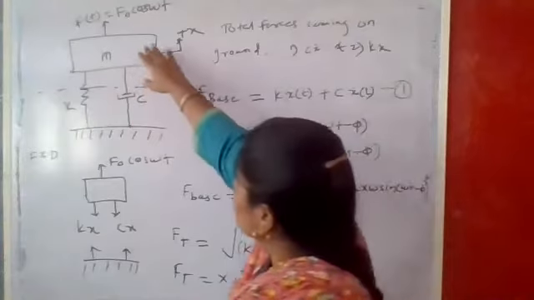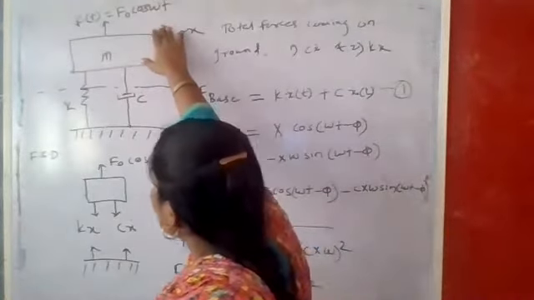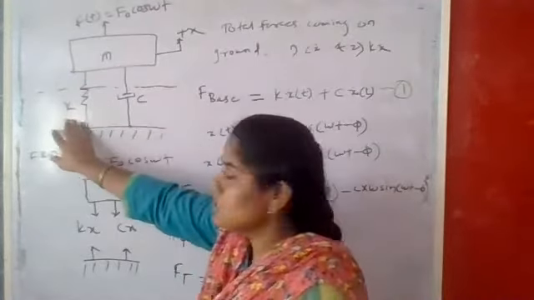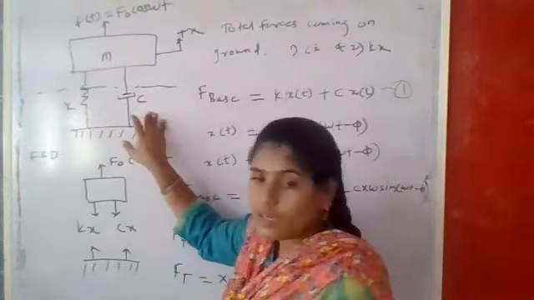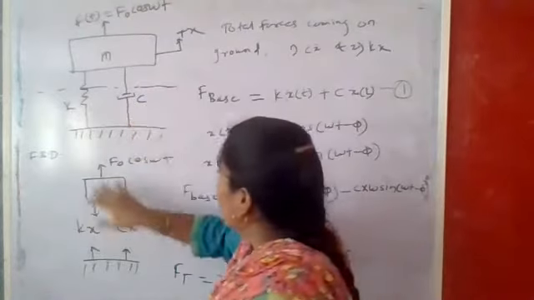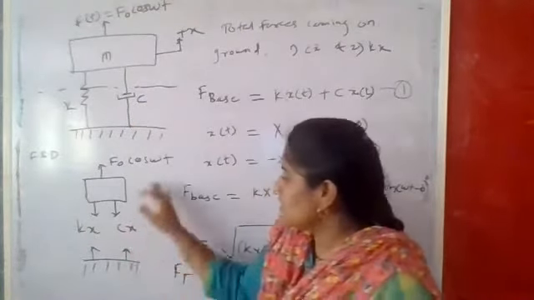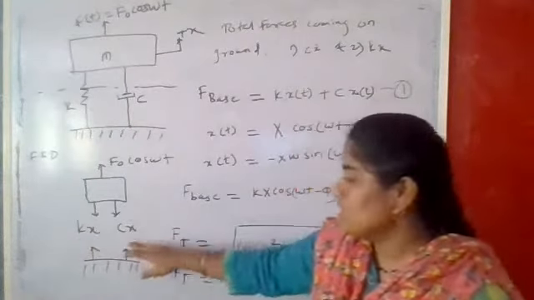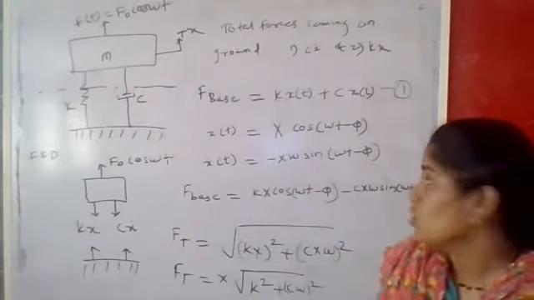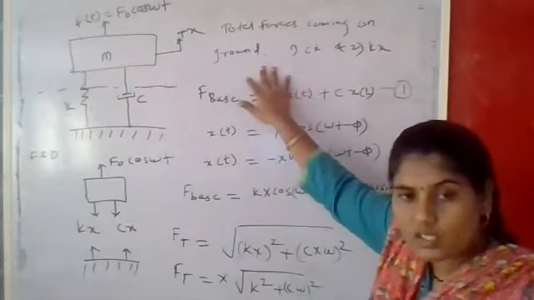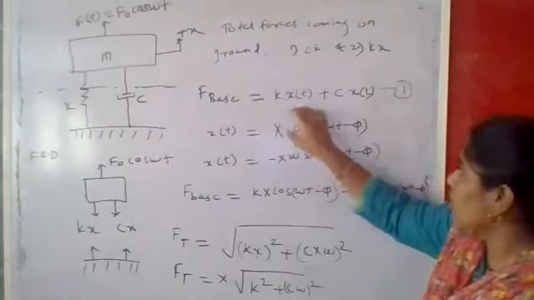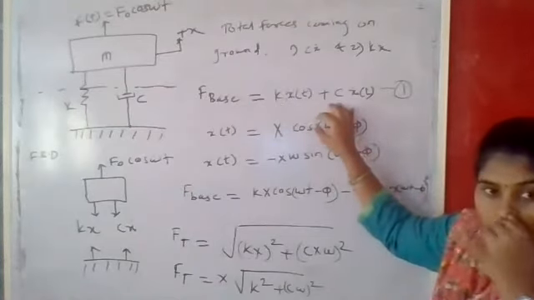You can see here the force F naught cos omega t, F of t, the mass with respect to inertia force, K is the spring constant, C is the damping coefficient. If we take the free body diagram of this, there is a force transmitted towards the foundation with respect to Kx and with respect to Cx dot. So the total force coming on the ground is Kx plus Cx dot.